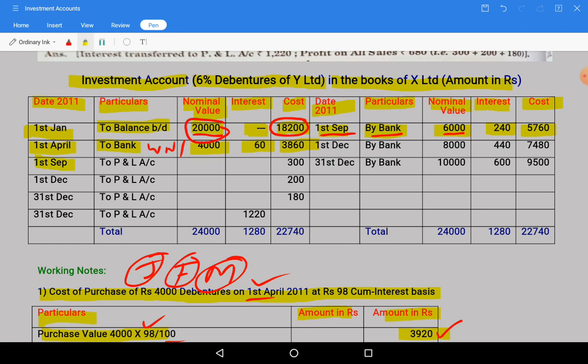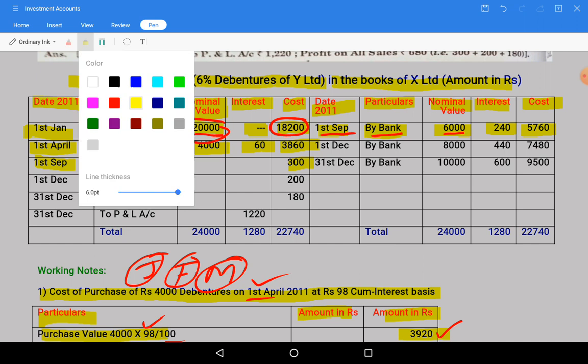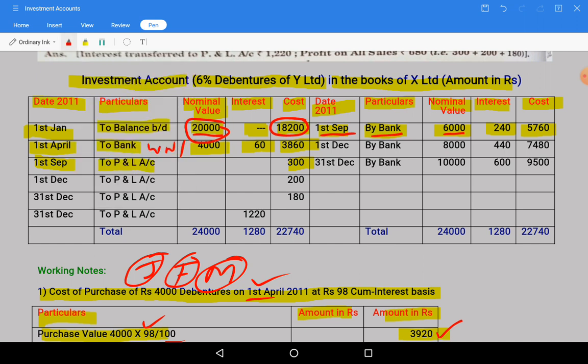So on the debit side, 1st September to profit and loss account 300 rupees. This is from working note 2. So you can write working note 2 here. Here also you can mention WN2, working note 2.